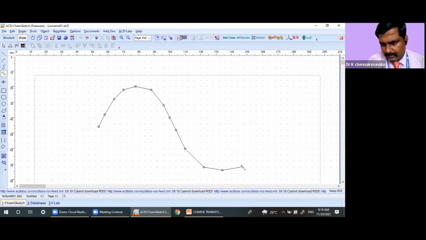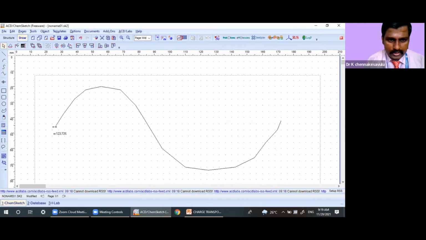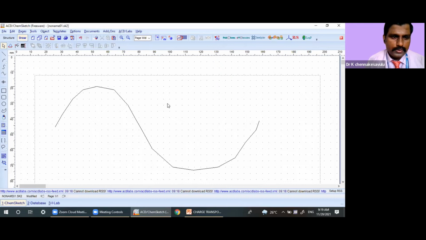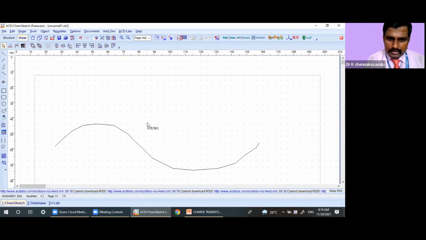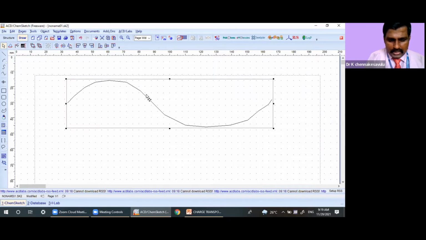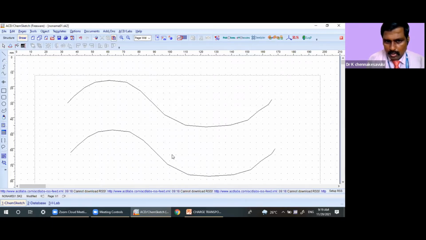We know the electron has both natures. What are those? Wave nature and particle nature. Now the same thing, let us assume another wave. If it is mixing with this, what happens? We know this is an amplitude.